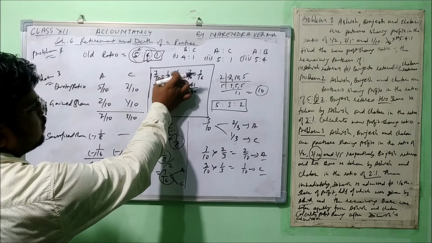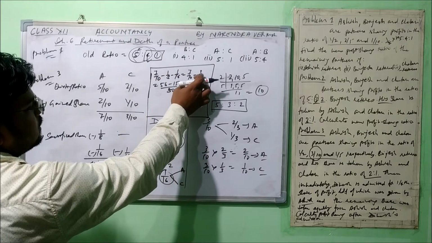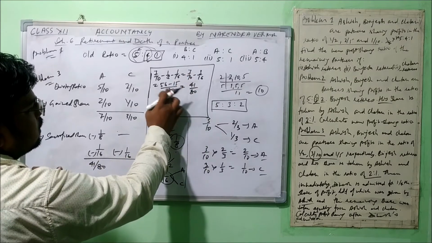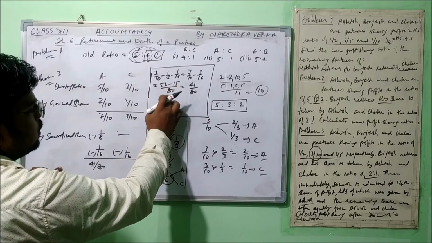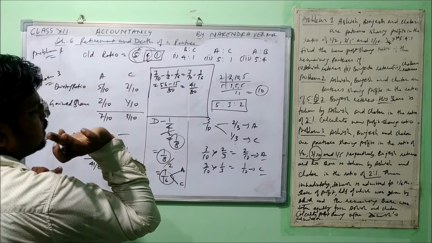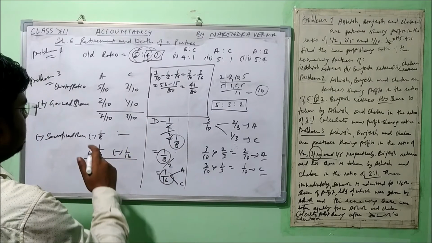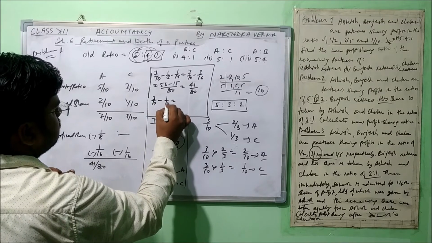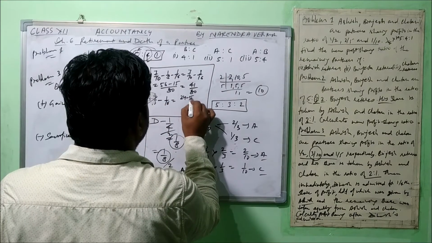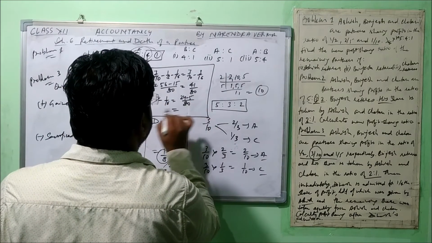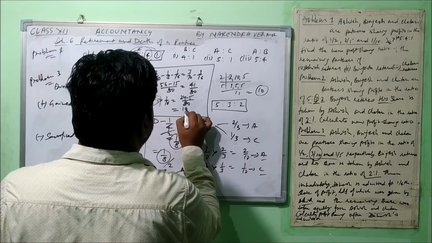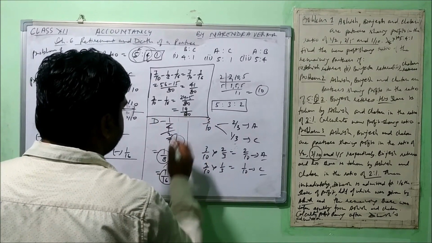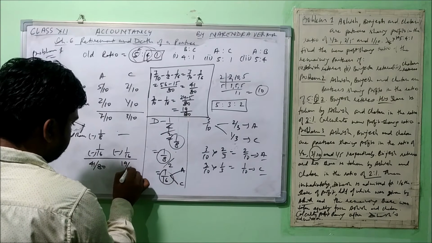We added the two deductions, and then we deduct this 3/16 out of 7/10. Then we got (56 minus 15) upon 80, and the result is 41/80. Similarly, for Chetan: 3/10 minus 1/16 comes to (24 minus 5) upon 80, which is equal to 19/80. Alright, so let's put this value here.